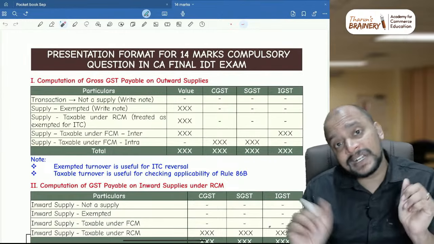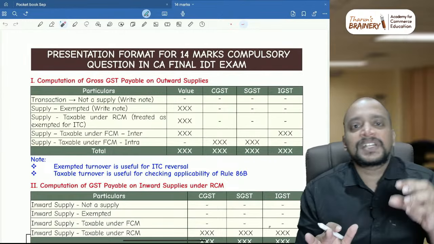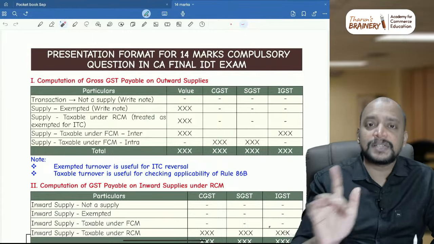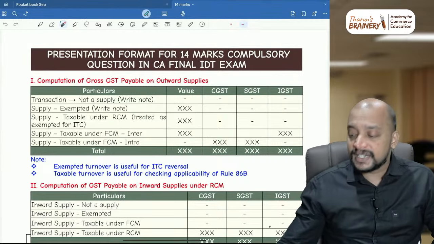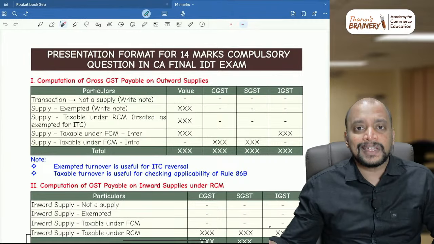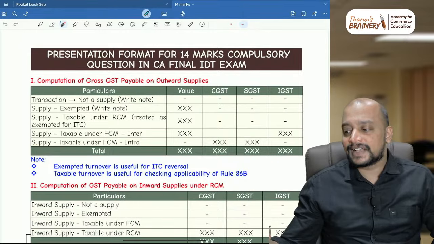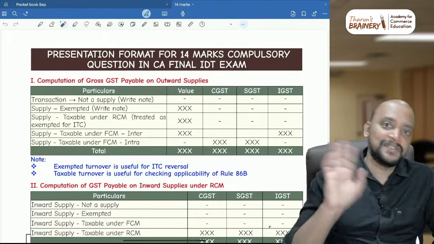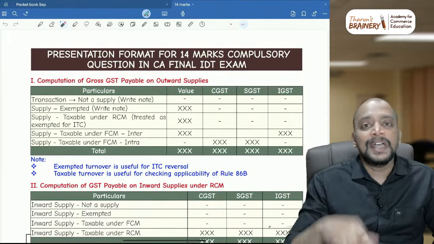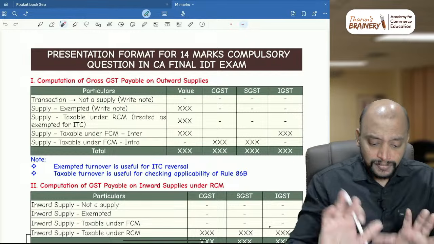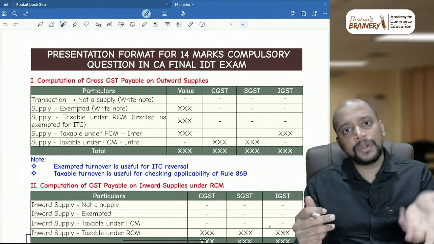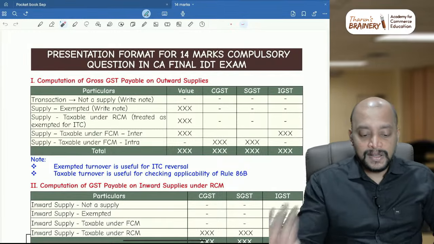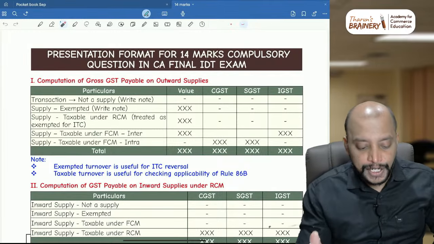What if it is a goods related exemption? So goods you don't know. So if the transaction is pertaining to goods, if it is given as taxable, if it is given as exempted, then only you take as exempted. If they have not given anything, then you need to treat it as taxable. Okay, so if nothing is given for goods, you need to treat it as taxable. If it is given as exempted, then only it will be exempted, otherwise it will be taxable. Okay, this is for goods. For services, you know what are the list of transactions which are exempted, you already know with respect to this.